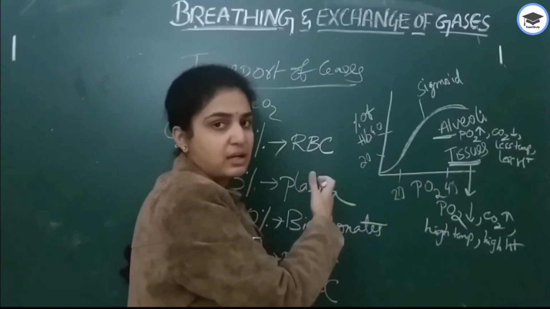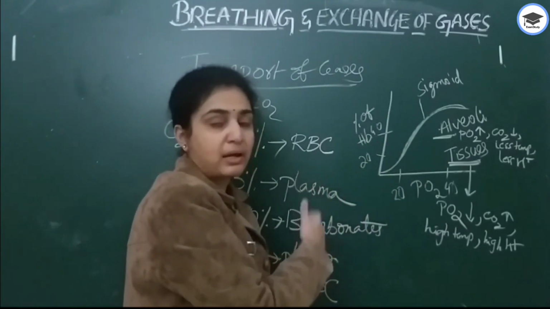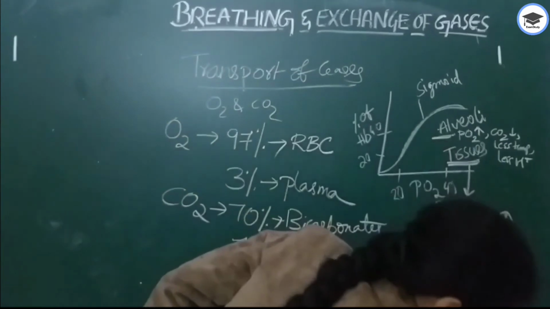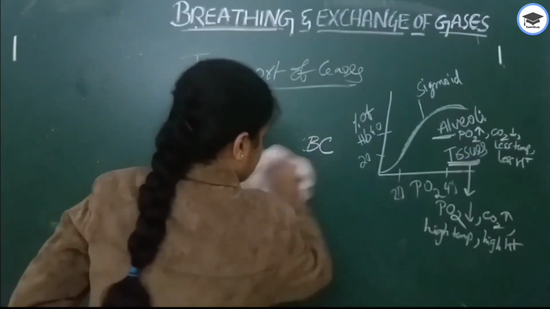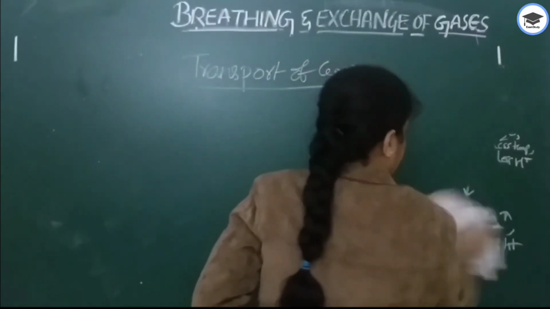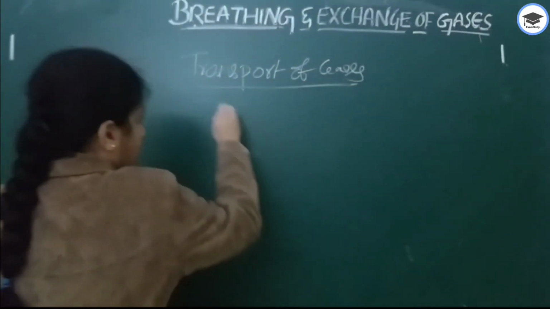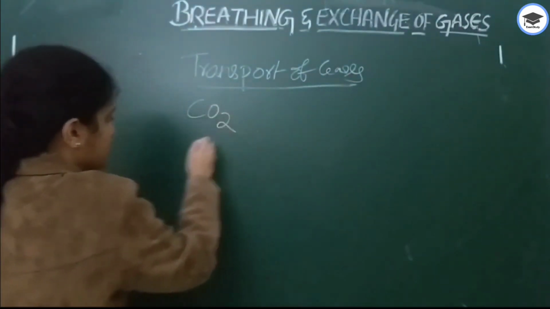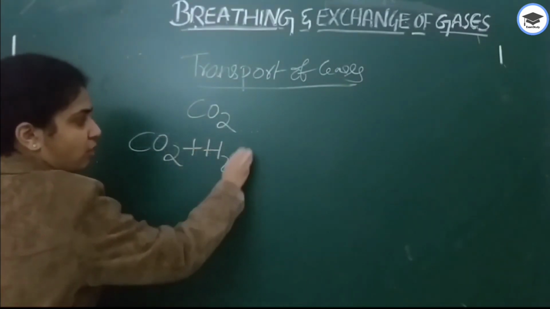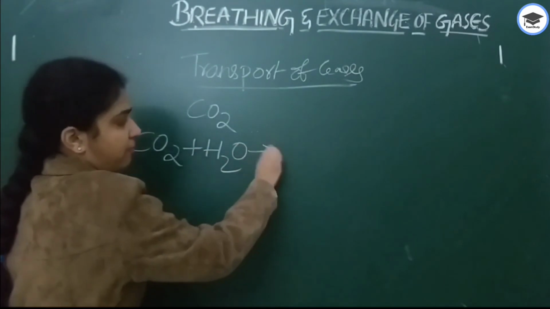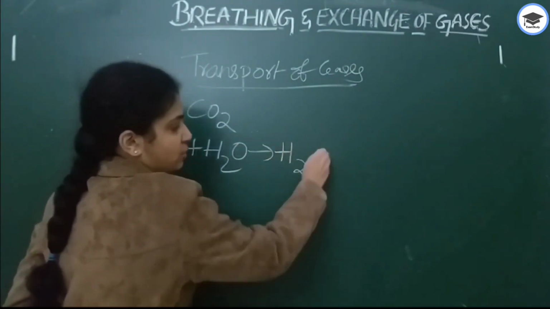Next we are dealing with carbon dioxide, how the transportation takes place. Carbon dioxide is combined with water to form H2CO3.